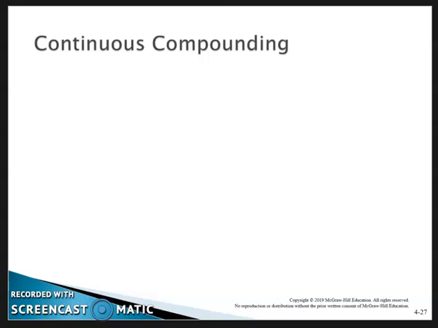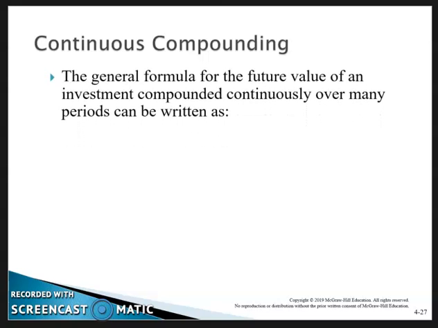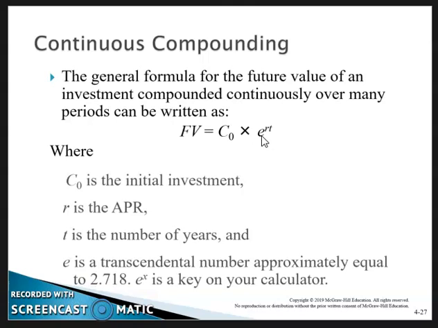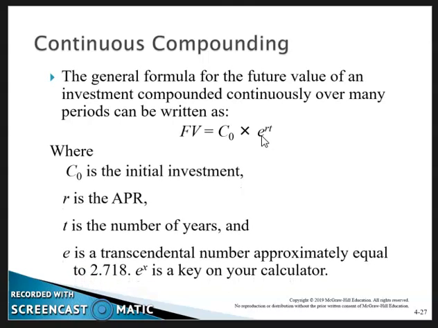Okay, continuous compounding. The formula for the future value of an investment compounded continuously over many periods can be written as: the future value is equal to the initial cash flow or investment, multiplied by e, the exponential, that's 2.71, there's a function on your calculator, to the rt. So rate times time. So C0 is the initial investment, r is the APR, t is the number of years.